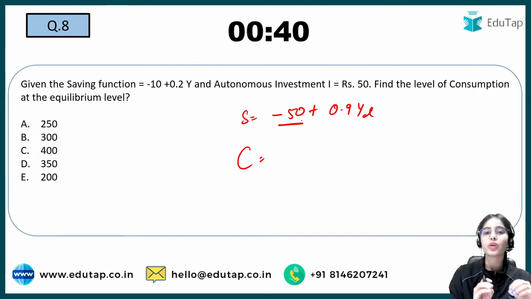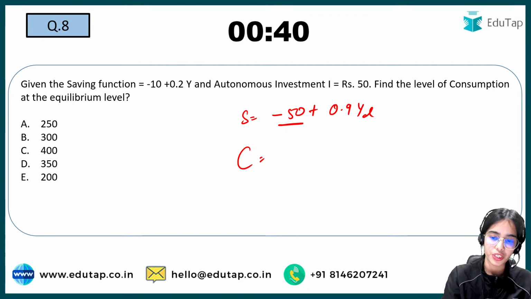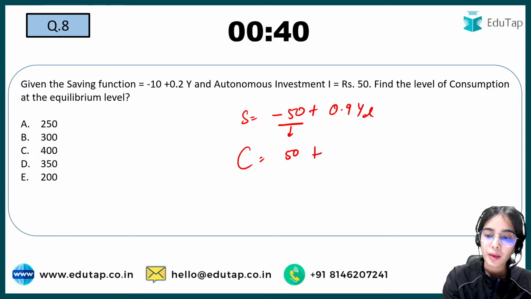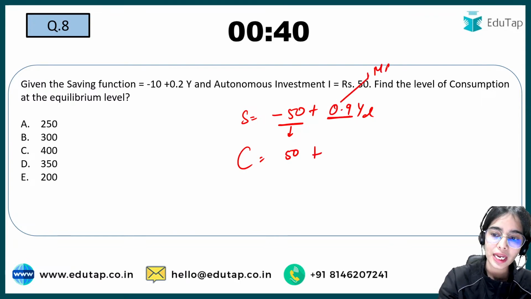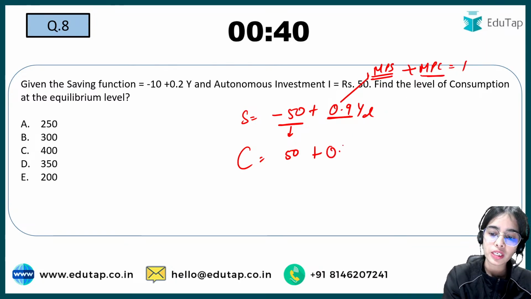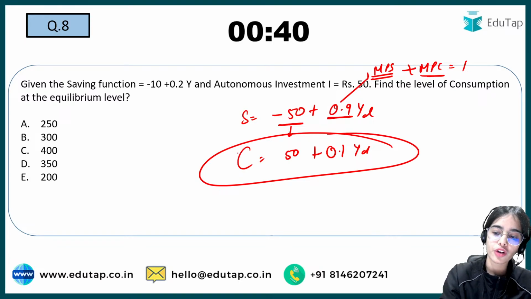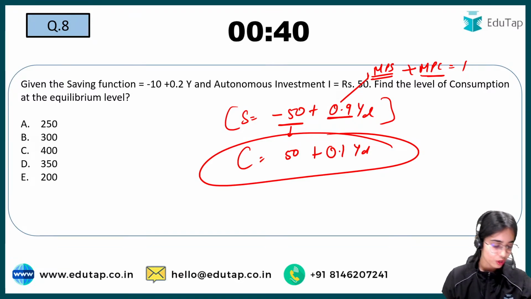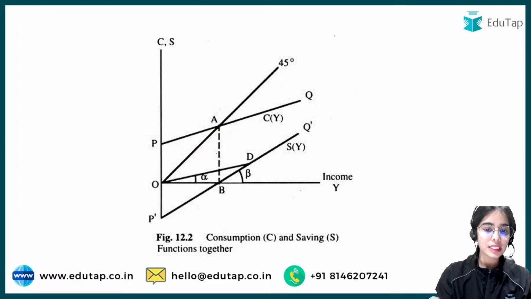That means at the 0 level of income, you are dissaving 50. That means this is going to your consumption. This is the autonomous consumption. So at 0 level of income, your autonomous consumption is 50. Plus 0.9 is your MPS, marginal propensity to save. That means your MPC should be 0.1. So this is the equation of consumption function when this is the equation of savings. So I hope, yes, very good. Sarish, very good. Nilesh, very good. Narayan, all of you have given the right answer. Okay. So this is the idea.